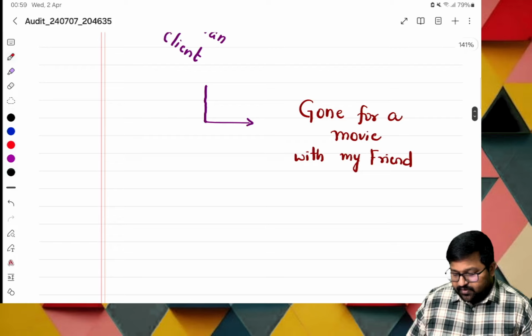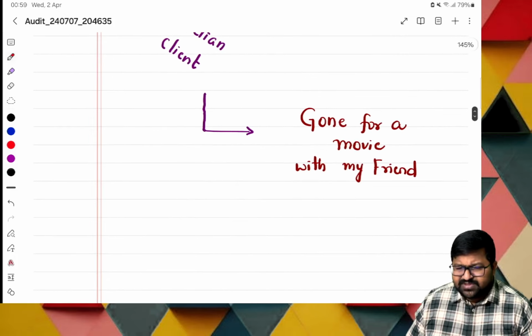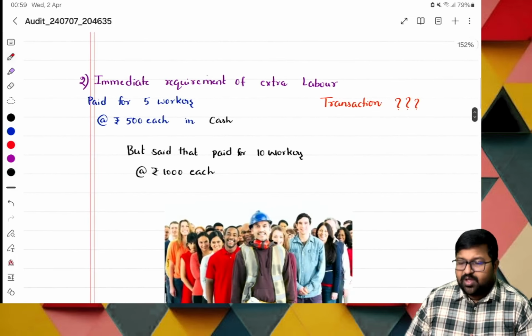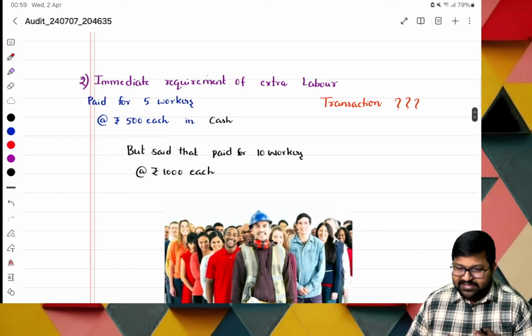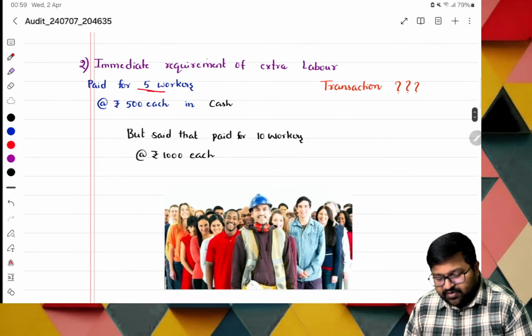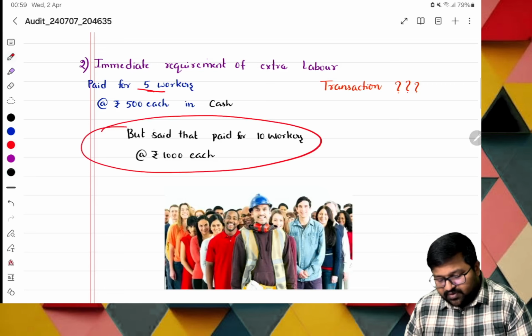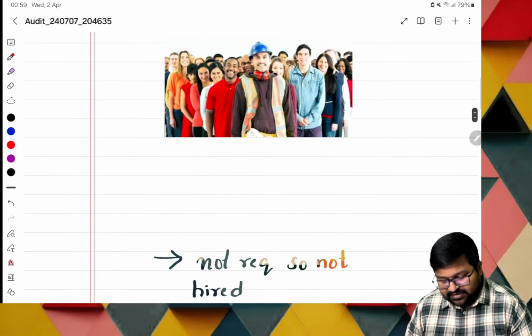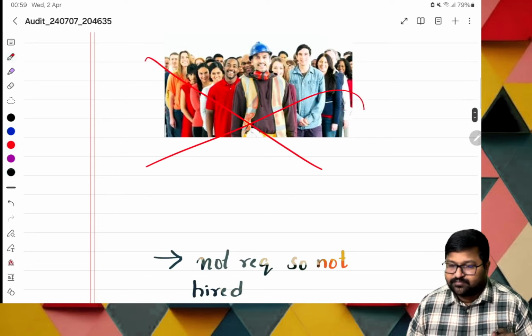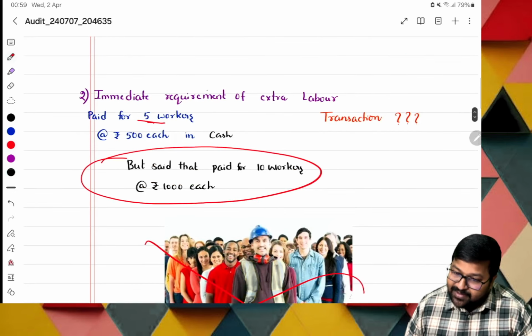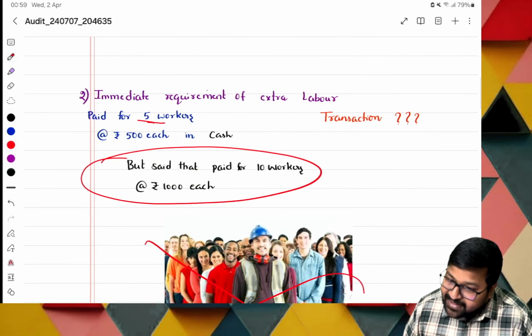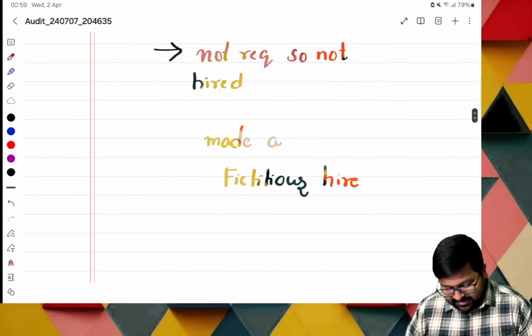Next, say now, sir, immediate requirement of extra labor. Basically, sir, paid 5 workers for each, but paid 10 workers on each. Sir, in this case, I don't want labor at all. Not required at all. Okay. But I am telling that I required. And I'm telling that I paid. Actually not paid. Okay, that's the case.